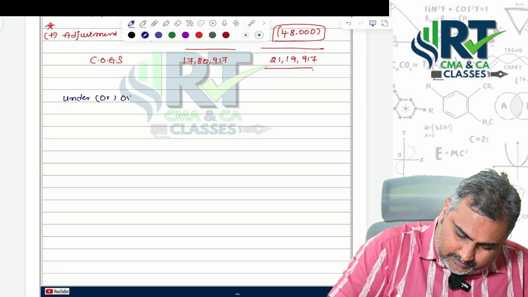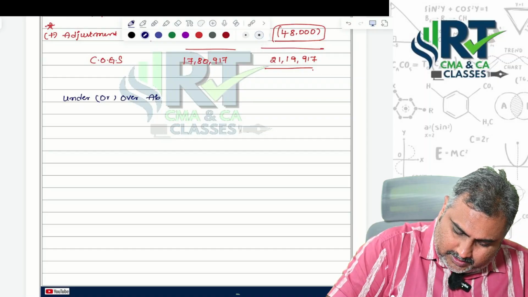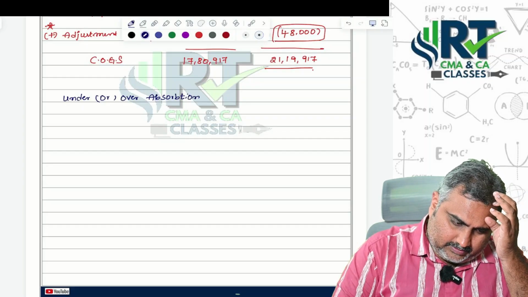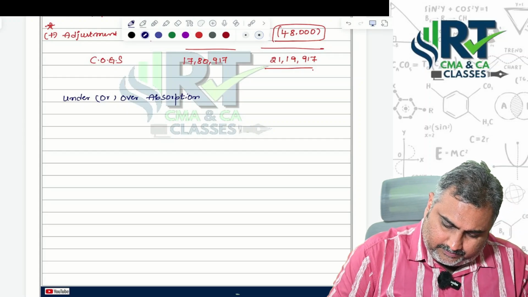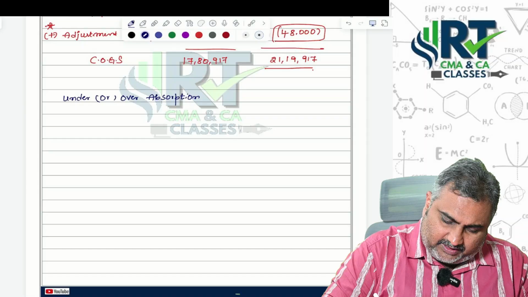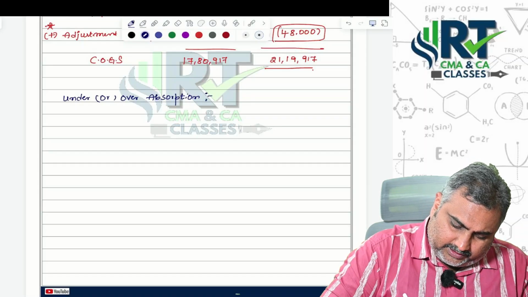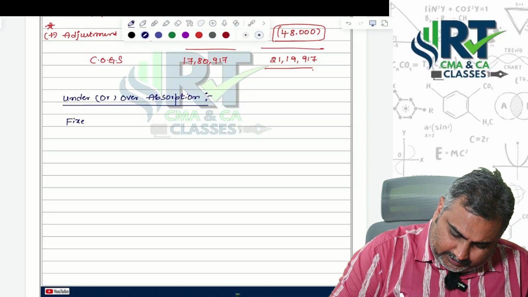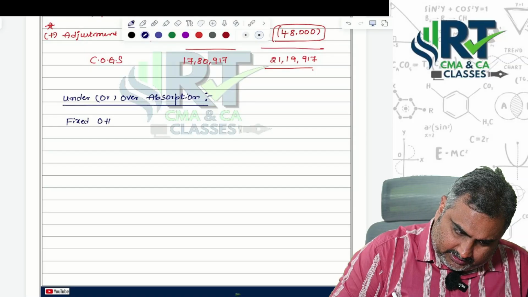Under or over absorption, let's see. First, fixed overheads.